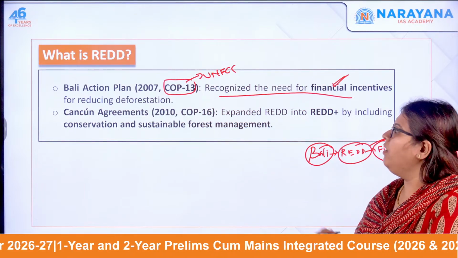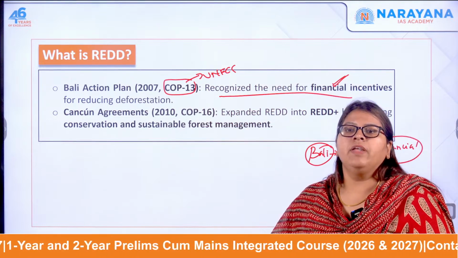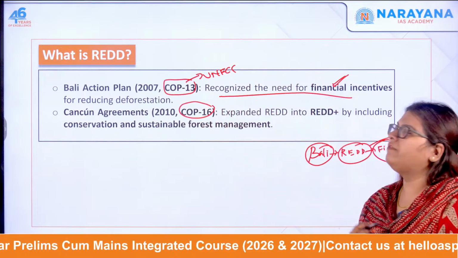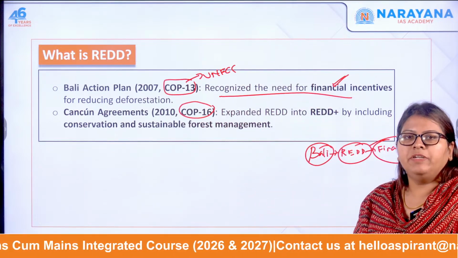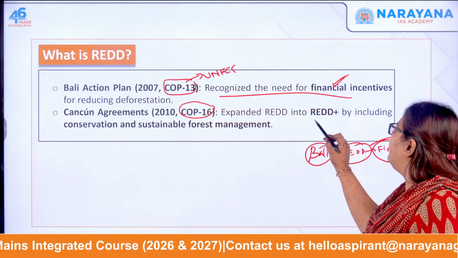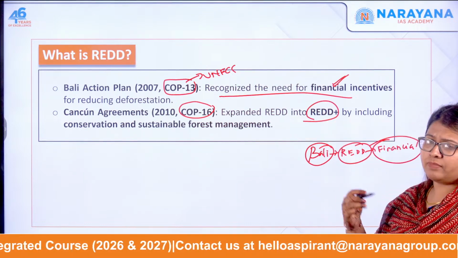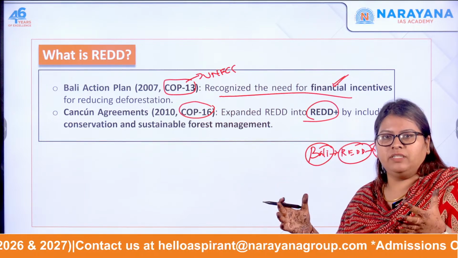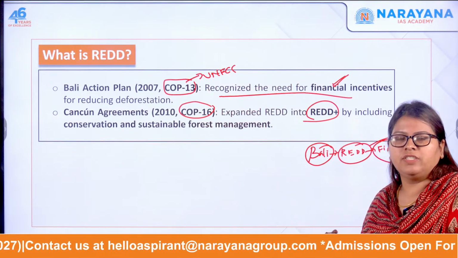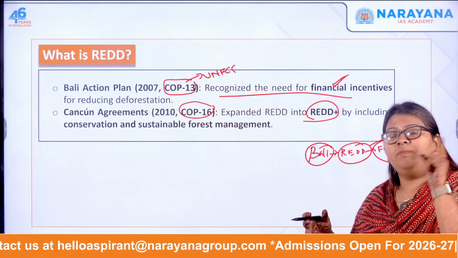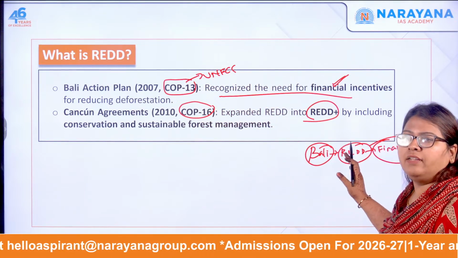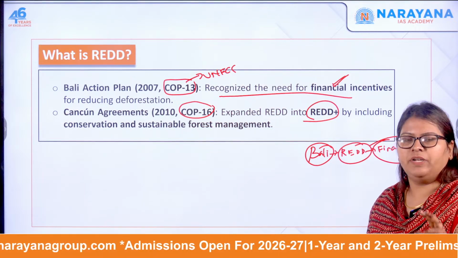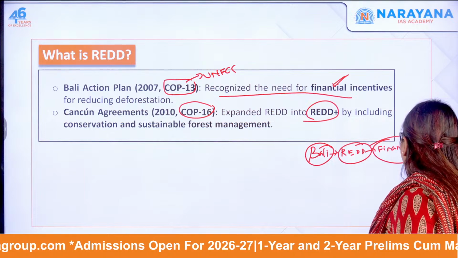Next one is also Cancun Agreement, Mexico. This is in 2010 by COP16 of UNFCCC. This was the agreement where the REDD was expanded to REDD plus. So far REDD was actually focused only on the emissions coming out of deforestation and forest degradation, but REDD plus also focused on other dimensions like conservation, then sustainable forest management, all those things. Okay, so this is what is REDD plus.